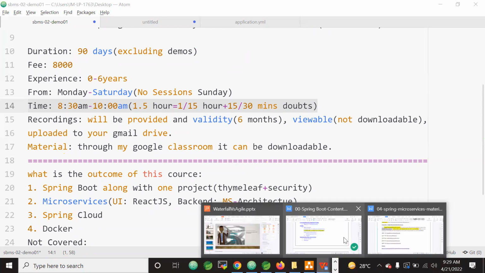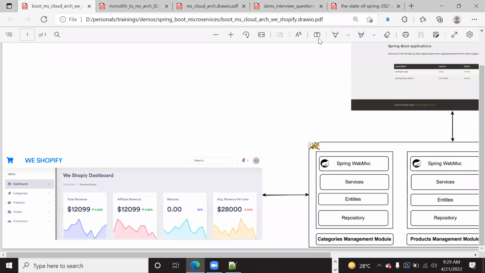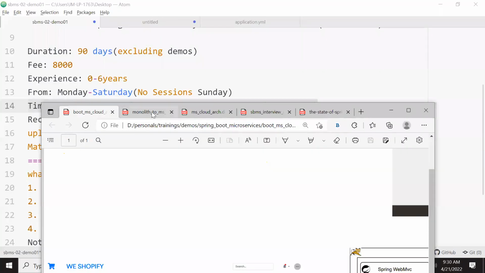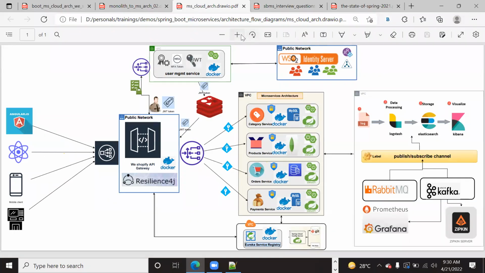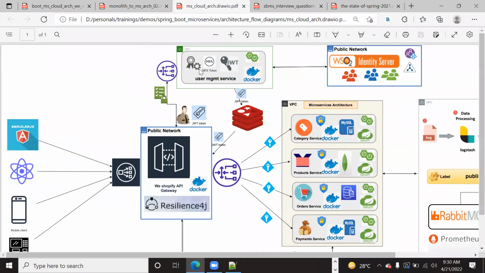Okay, sir, we will use JWT, OAuth, and user management, right? Exactly correct. If you can see, our production architecture is depicting the same. Here in our production architecture, this user management is there. In this user management, what are we using? JWT, OAuth 2, OpenID, along with the IDP called Keycloak. We will use Keycloak here, which is in a public network, and OAuth 2 plus OpenID plus JWT we will use here.